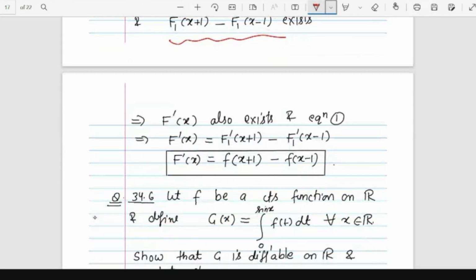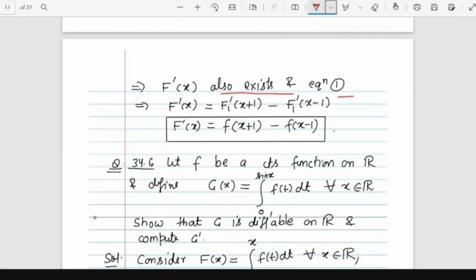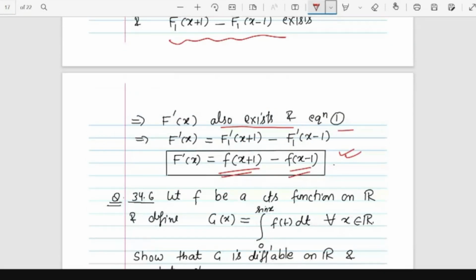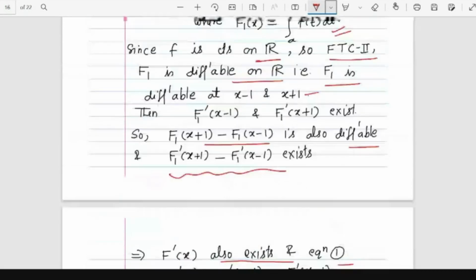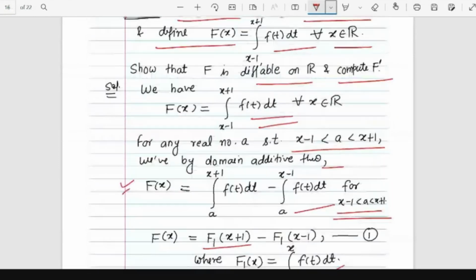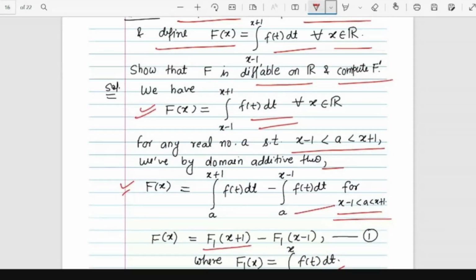So F dash x also exists, and F dash x will be F1 dash at x plus 1 minus F1 dash at x minus 1. By the fundamental theorem, this is equal to small f at x plus 1 minus small f at x minus 1, because F1 was the integral function of small f.